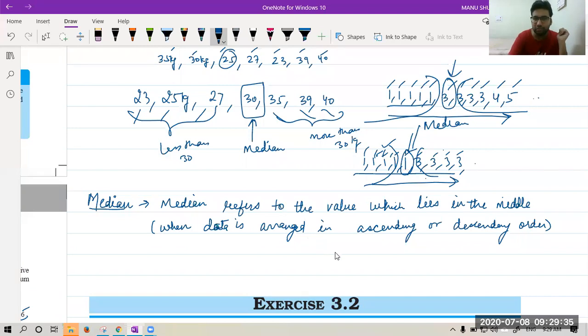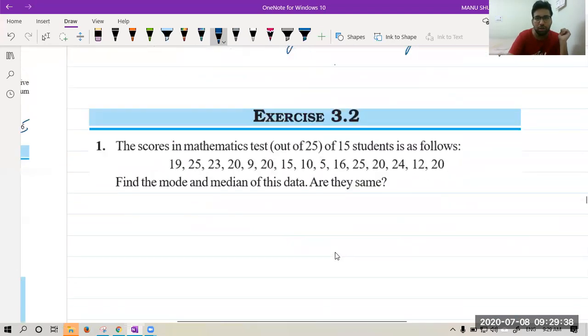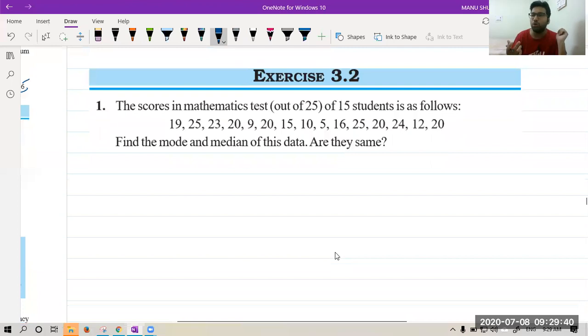Okay. Now let's start with the question. Question 1 of 3.2 that I gave you as homework yesterday. I hope most of you have done this. Let's see. The question is saying the scores in mathematics test out of 25 of 15 students is given to you. There are how many students? 15 students. So what will be the middle number? If there are 15 numbers, what position is of the middle number? Please tell.